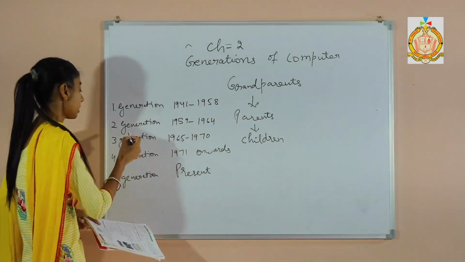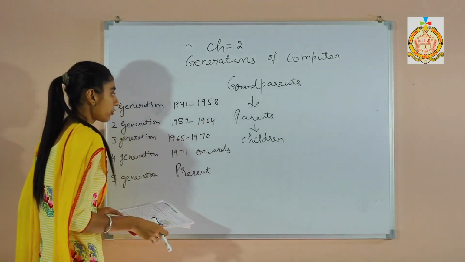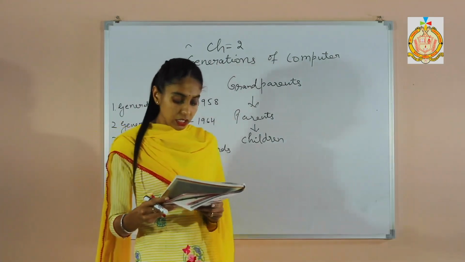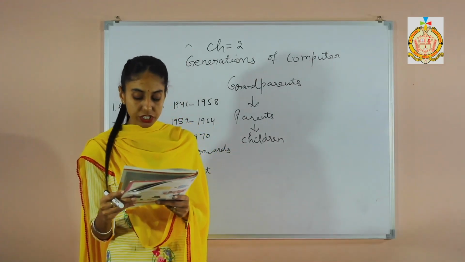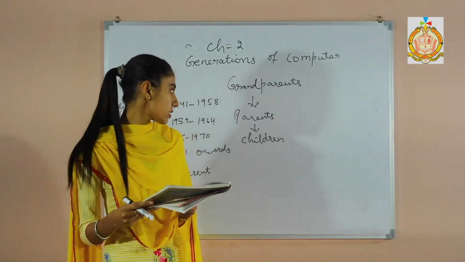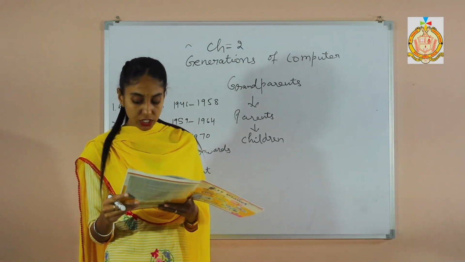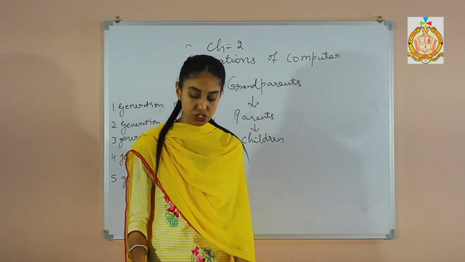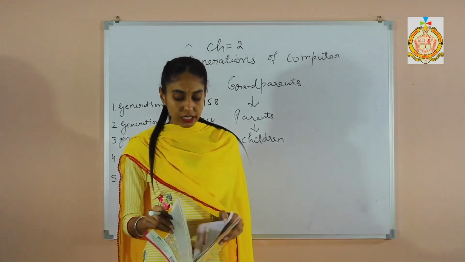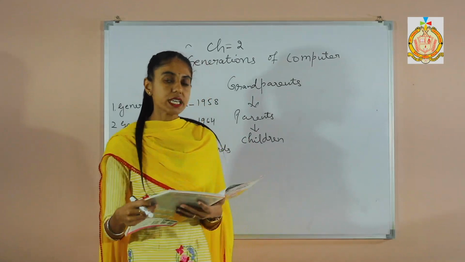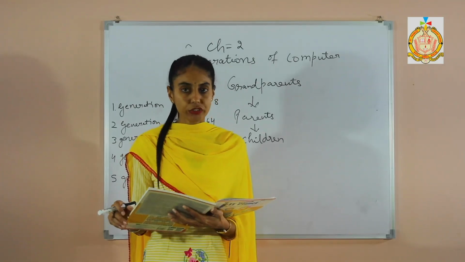Then the second generation started in 1959 to 1964. In the late 1950s, the second generation computers were introduced. Second generation computers used transistors in place of vacuum tubes. So that allowed computers to become smaller, faster, cheaper, and more reliable than the first generation computer. Then next, what are the features of second generation computer? The cost got reduced and they produced a lot of heat.